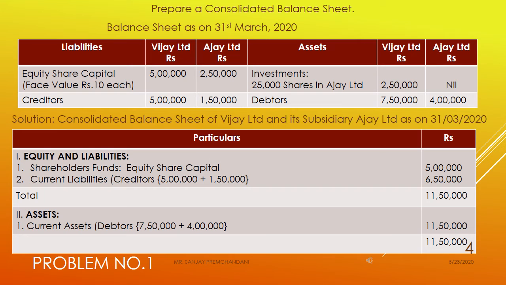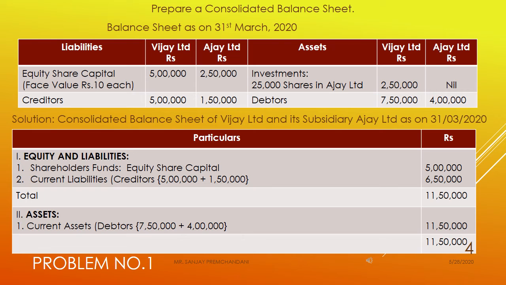Just see on the liability side, first you are given the equity share capital. Now equity share capital will come under the shareholders fund. Only you have to write down equity share capital of holding company, that is Vijay Limited. Amount is 5 lakhs and you have to ignore the capital of subsidiary company.